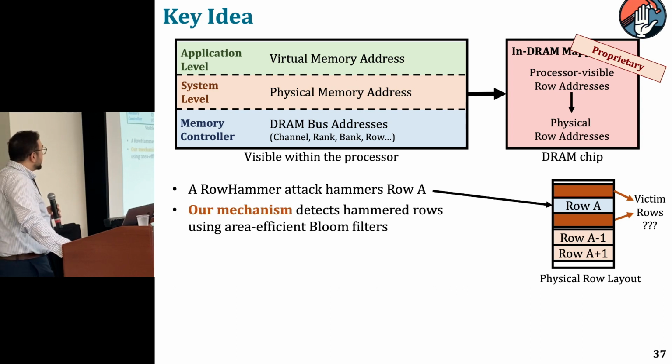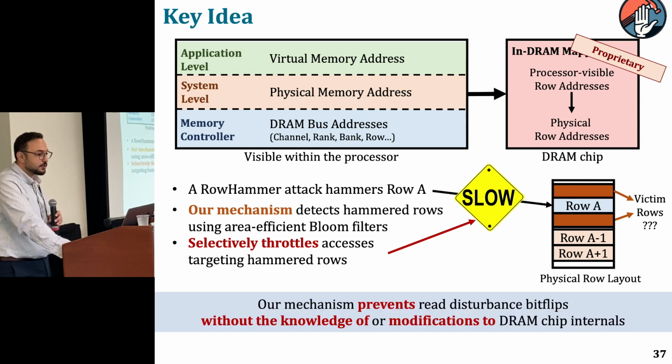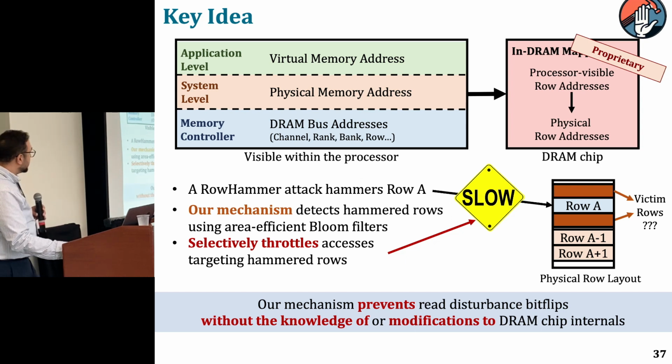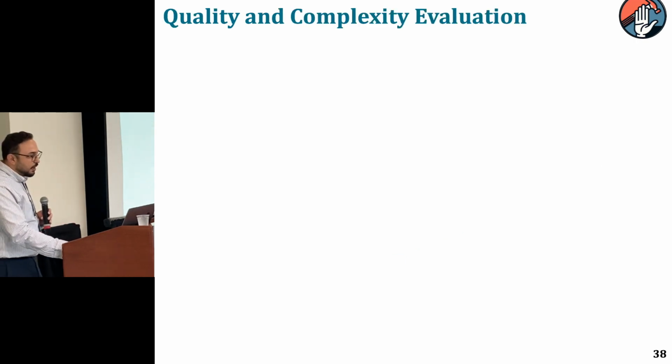So what we propose is that we detect hammered rows using area-efficient load filters, and we selectively throttle the accesses targeting these hammered rows, so that we do not actually need this victim row address, because we already make sure that this particular row is not activated enough number of times to induce bit flips. And by doing so, we prevent read disturbance bit flips without knowledge of or modifications to DRAM chips.